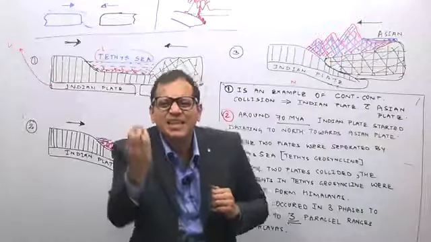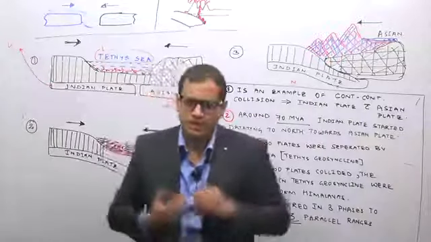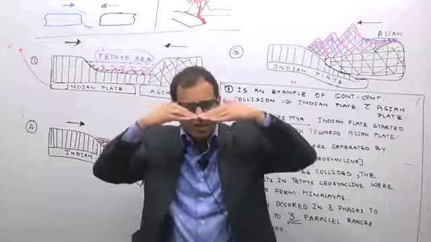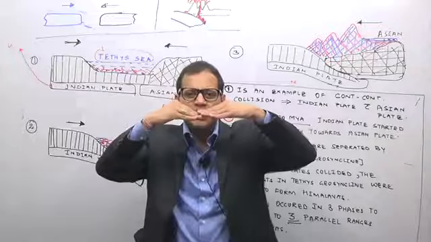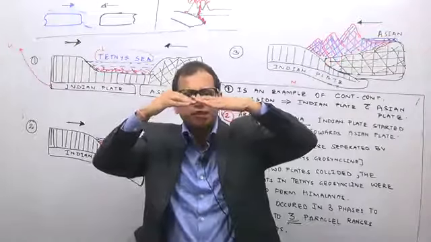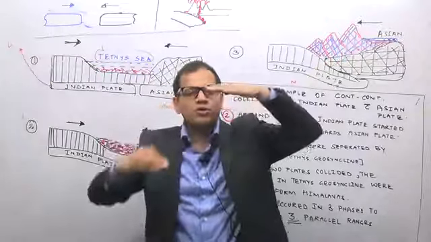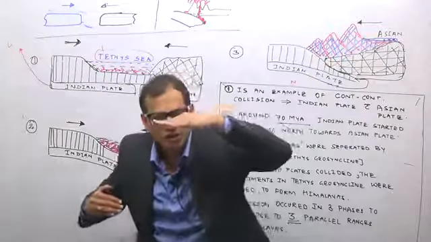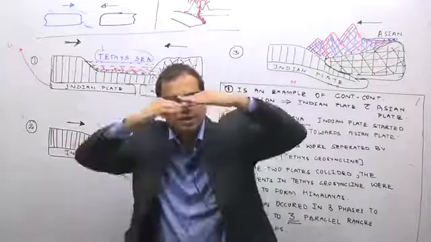Indian plate is slightly denser than the Asian plate, and therefore it is going just a little bit below the Asian plate, and when it is going just a little bit below the Asian plate, it is lifting the Asian plate slightly higher. So instead of 30 kilometers of Earth's crust, there is 30 plus 30, because the average size of Earth's crust below the continent is 30 kilometers. Revise your first lecture of the interior of the Earth.